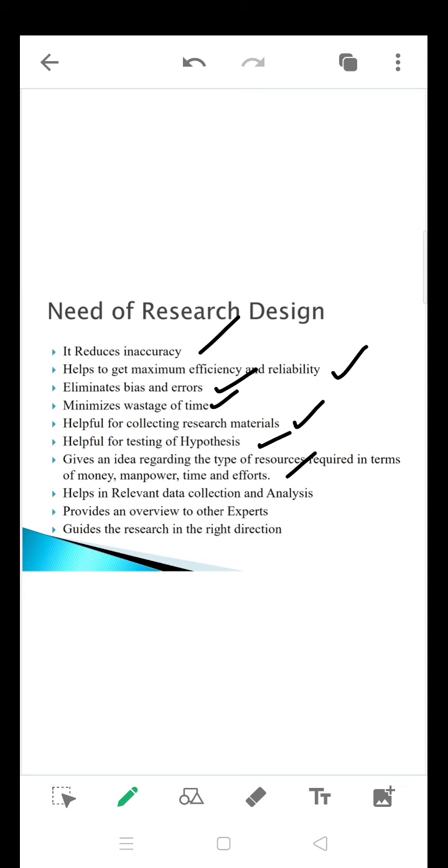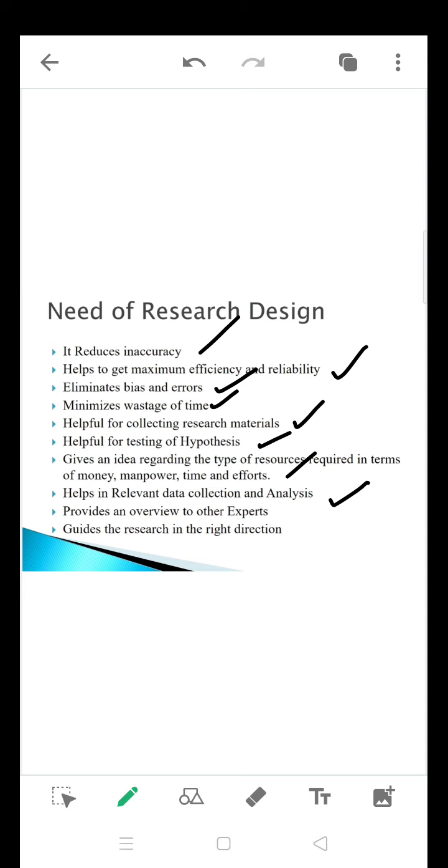So all the research process steps are not going to be conducted only by the researcher. If it is a big project given by the government or some university, of course you need manpower for data collection and analysis, and you need to know the cost involved. Everything can be clearly planned, who is to do which work is assigned, and according to the assigned task, the research process is carried out by individuals in order to complete the research. And it is going to help in relevant data collection and analysis.